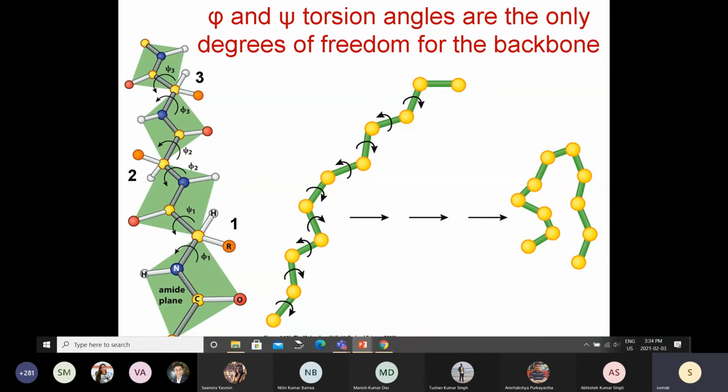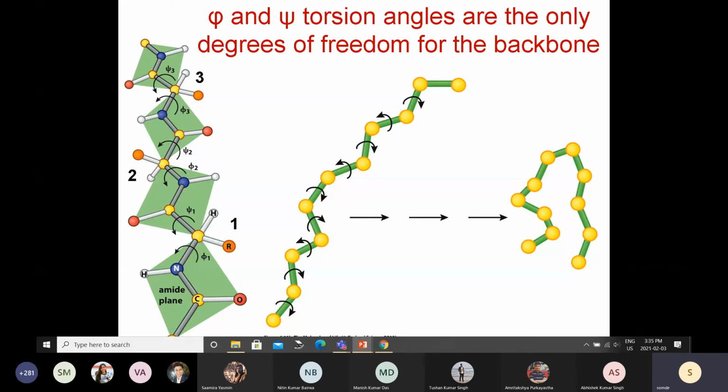These rotations about the torsion angles are very similar to a robotic arm. I don't know if you have seen a robotic arm, right? Robotic arms are used in different assembly lines. If car manufacturing is happening, you will see a robotic arm which has multiple joints, and rotations can happen about those joints. Robotic arms are used to do various work. Protein folding is very similar to that, and I'll talk about the protein folding problem. It turns out that this robotic arm problem you can solve using artificial intelligence.